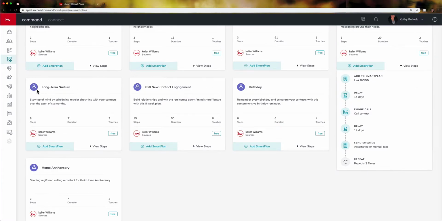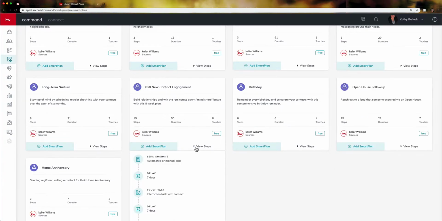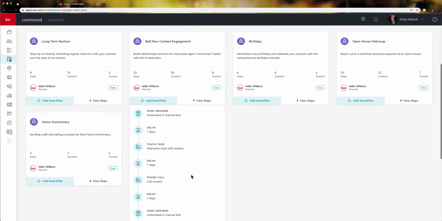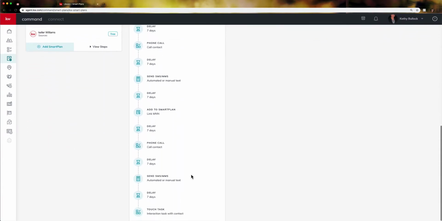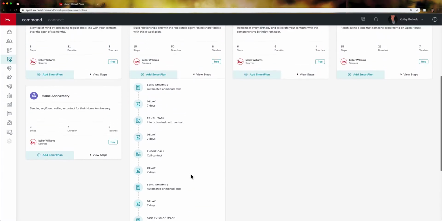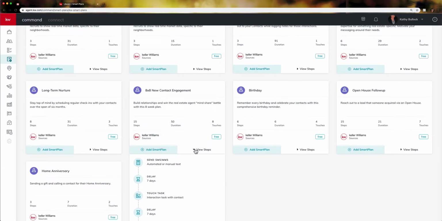And then there also is a long-term nurture. The 8x8 new contact engagement, the last that I had heard, was not working quite properly as of yet. I hope to find something out about that while I'm at Family Reunion and see when that's going to actually come live again. The birthday plan is working, having the birthdays on all of your clients.